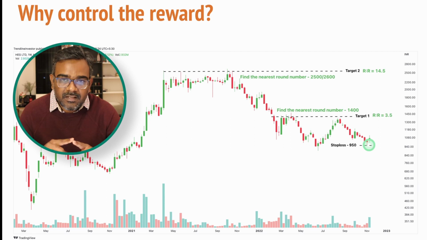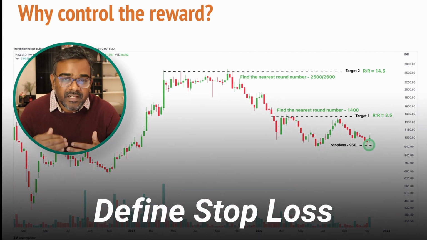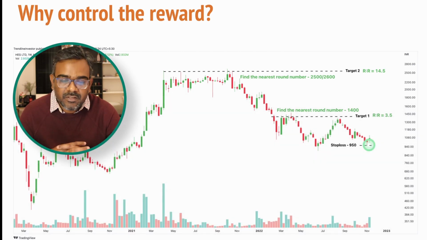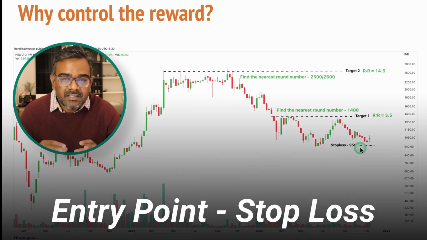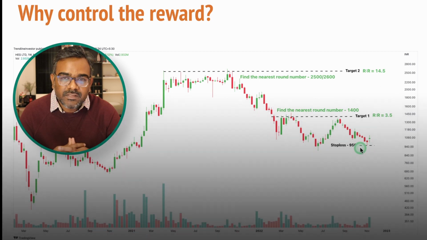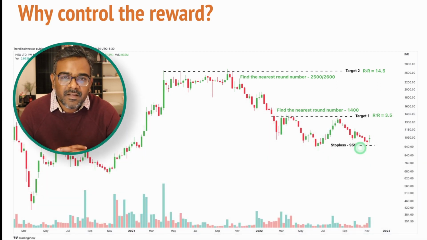Once you define the swing low, also define a stop loss by rounding it below to the nearest round number below the current market price, or the stop loss that you find, or the swing low that you identified. So once you define these two, then calculate the difference between the entry point and the stop loss. For example, if your entry point in HEG was 1055, the stop loss is 950, you're going to have 105 as your overall stop loss, or 10% of the stop loss.